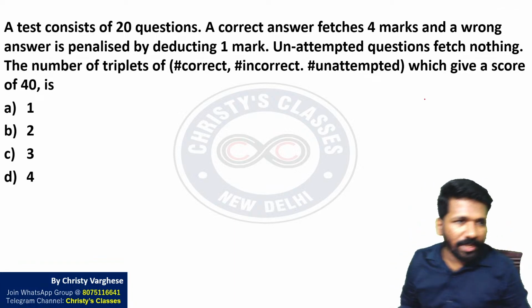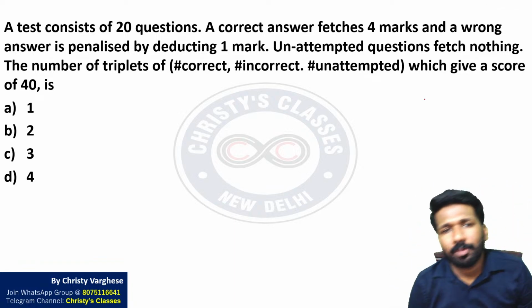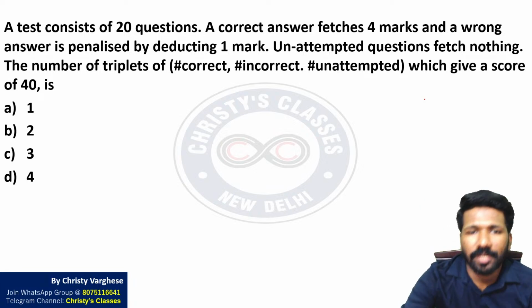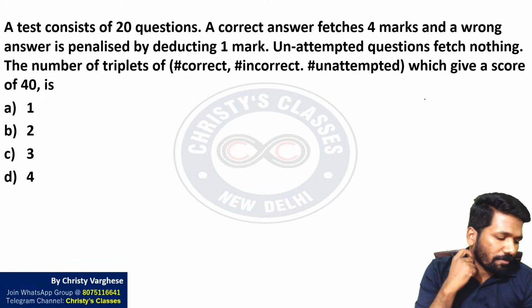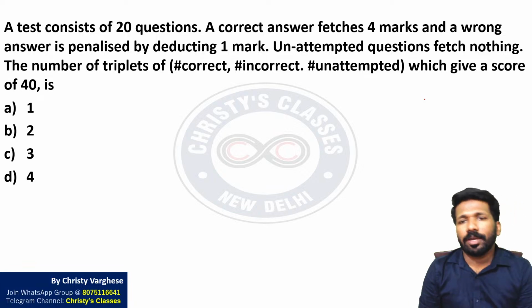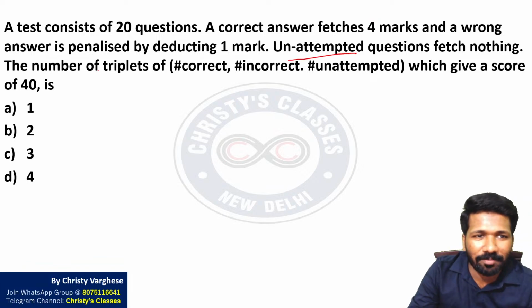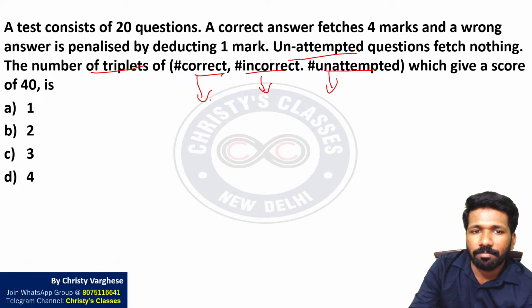Okay, so I'll explain. A test consists of 20 questions. A correct answer fetches 4 marks and a wrong answer is penalized by deducting 1 mark, meaning minus 1 mark for each wrong answer. Unattempted questions fetch nothing. We need the number of triplets of correct, incorrect and unattempted answers.